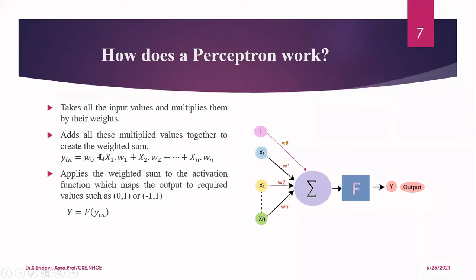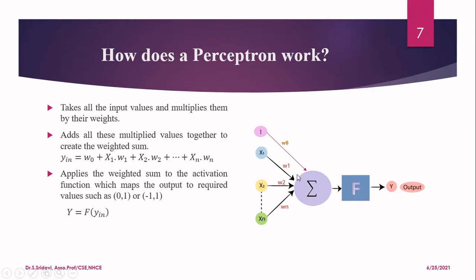In this equation, if you see, I have added one more term called W naught. So what is this W naught? Previously, I told you x1 to xn as the input, but we will always have a bias value. Here, I'm considering the input signal for the bias as 1, and I'm going to assign a weight of W naught to that. So this entire term, 1 multiplied by W naught, that W naught is called the bias. Okay, so I'm adding the bias also, and then I'm giving that as input to the sum function.